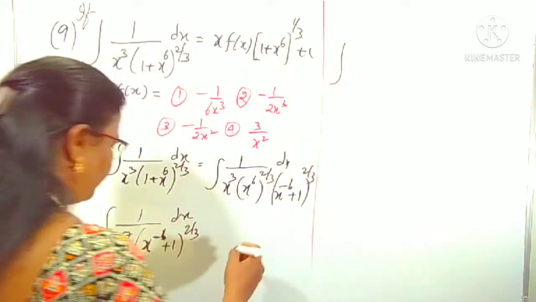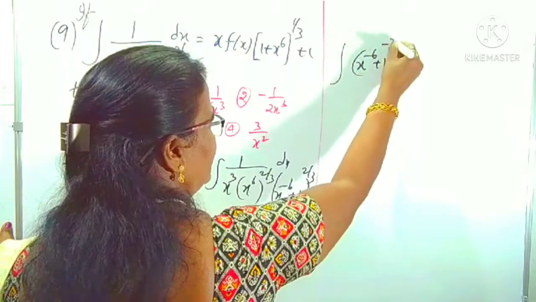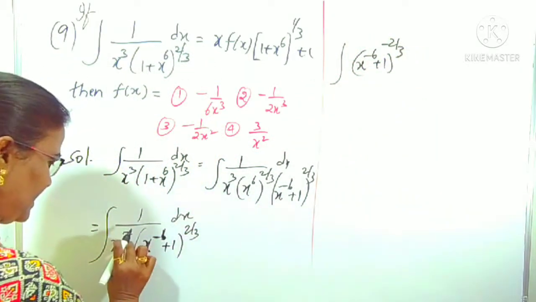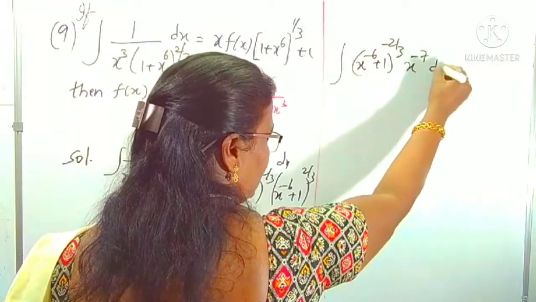That is like this: x power minus 6 plus 1, whole power minus 2 by 3. Is it clear? Plus becomes minus. Similarly, my plus 7 becomes minus 7: x power minus 7 whole dx, right?